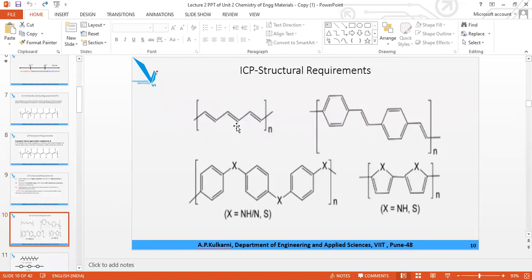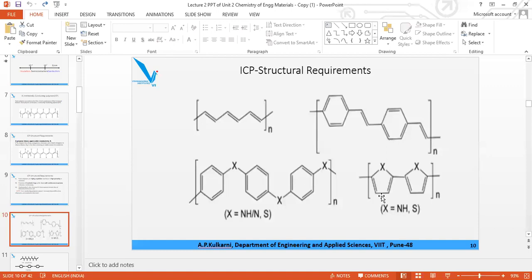So the first condition is that they have a resonating and conjugated structure. The second condition is an aromatic structure, and you can see that it is an ordered arrangement. They are planar, fitting in one plane, not making two or three planes. Here also aromatic rings are there.